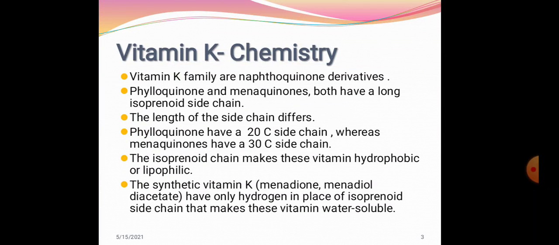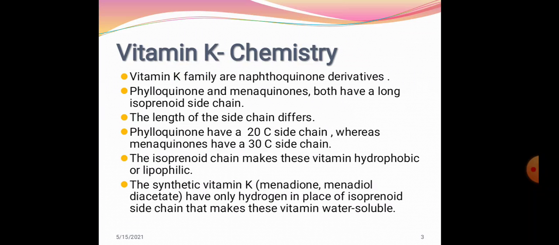The vitamin K family are naphthoquinone derivatives and, as I discussed before, the two naturally occurring ones, phylloquinone and menaquinones, have an isoprenoid side chain, and this isoprenoid side chain makes them lipophilic. The length of the side chain differs: phylloquinone has about a 20 carbon side chain and menaquinones have about a 30 carbon side chain. This isoprenoid side chain makes these vitamins hydrophobic and lipophilic.